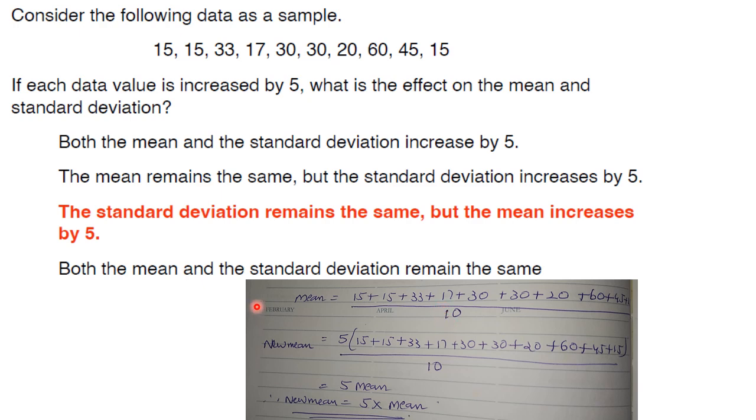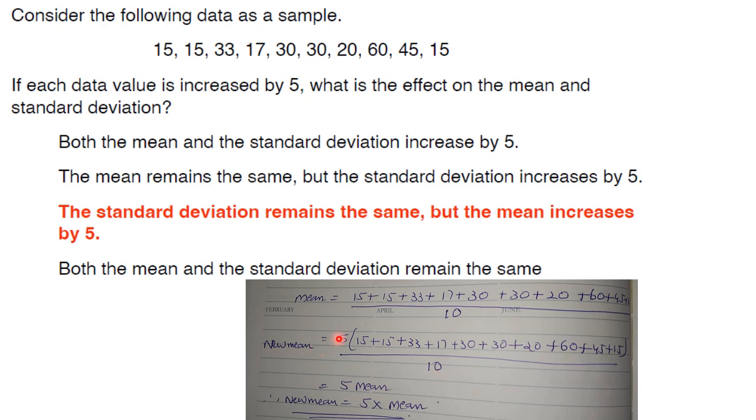Now what they have told is each data value is increased by 5. So 15 plus 5, then 15 plus 5, then 33 plus 5, 17 plus 5, 30 plus 5, like that. So what will happen? You take 5 outside, put 15 plus 15, 33, 17, 40, 30, 30, 20, 60, 45, 15 in brackets, and the whole divided by 10.